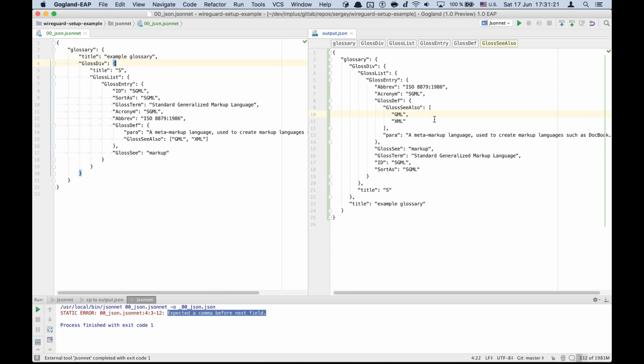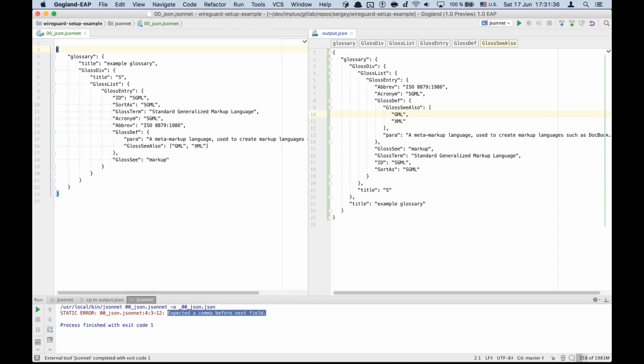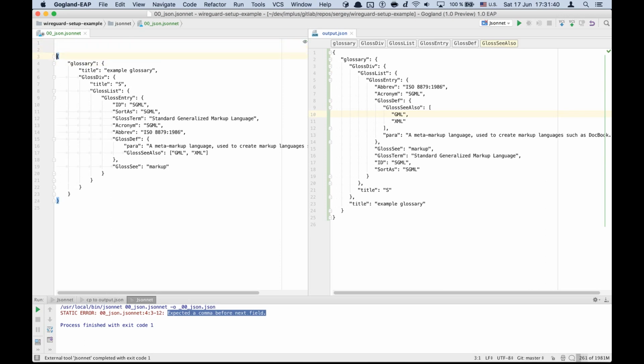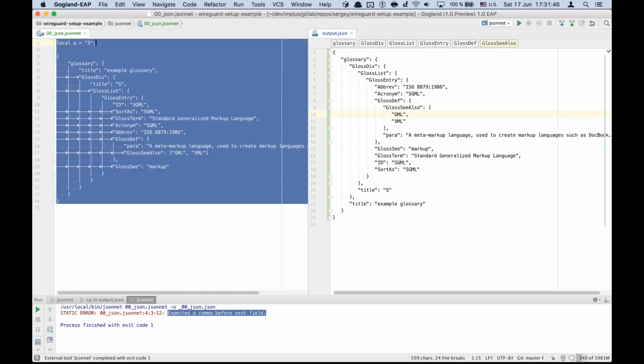And actually, it does not work the other way around. Any JSON file is a Jsonnet file, but any Jsonnet file that uses some additional Jsonnet feature is not a correct JSON file. So for example, Jsonnet allows you to use local variables, and that obviously is not a valid JSON file.